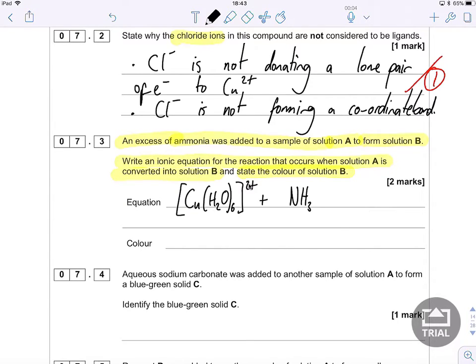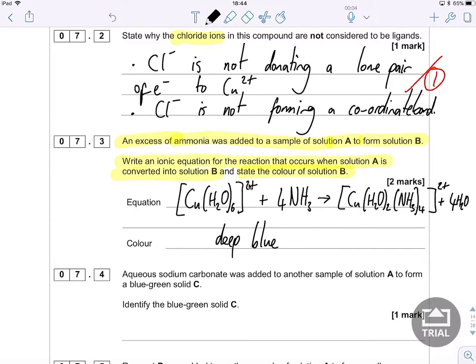So if I've done my transition metals revision, I will know that in excess of ammonia with copper, only 4 of the waters are replaced. So I get copper, I've still got 2 H2Os left, and I've got 4 ammonias. I've still got a 2 plus ion, and I would need to have kicked out 4 waters, 4 H2Os, and the colour of that solution is deep blue. So I would get 1 mark for the equation and 1 mark for the colour, so that's 2 marks.